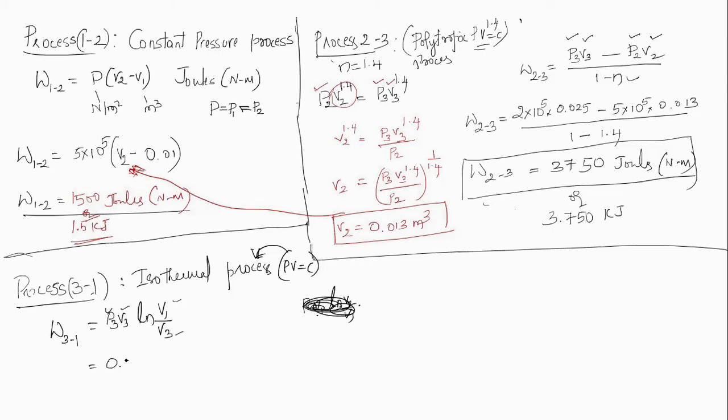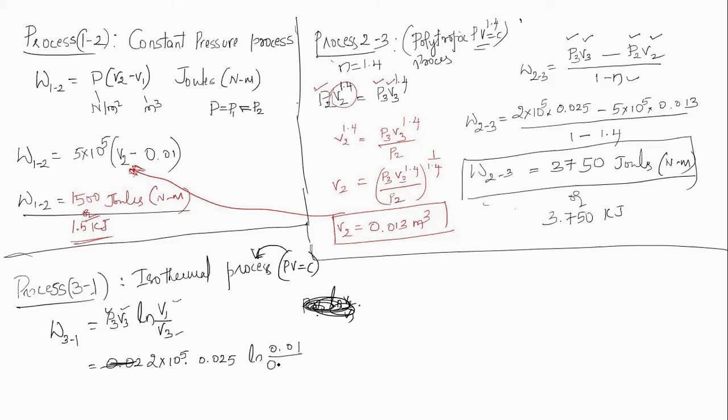Now P3 known, V3 known, V1 known. P3 it is 2 bar, that is 2 into 10 to the power of 5, into V3, 0.025, ln V1. How much is the V1? V1 it is 0.01 meter cube.